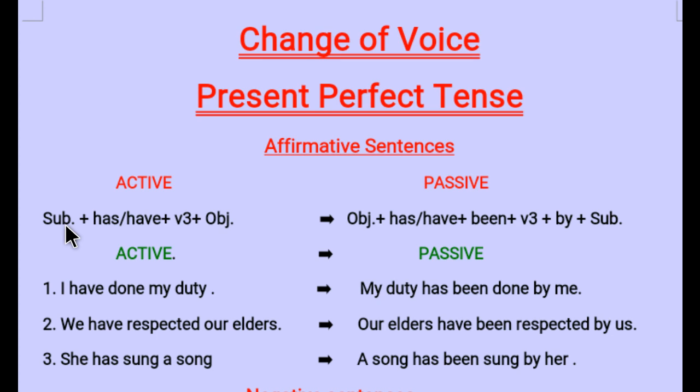First of all, you will have the subject. After that, helping verb will be has and have, has with singular and have with plural, I and we. After that, verb's third form. Then at the last, there will be object.